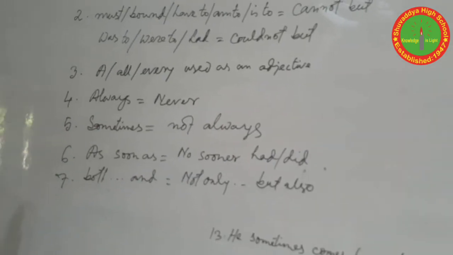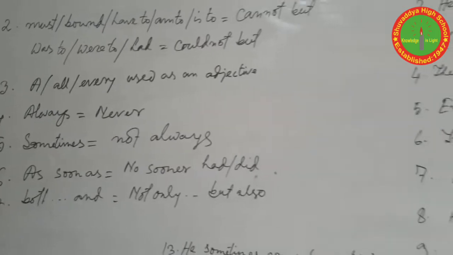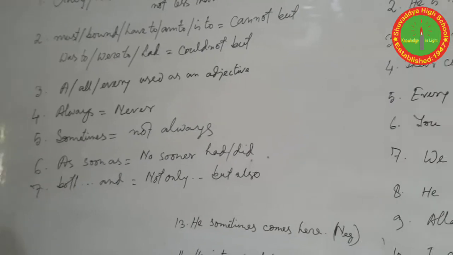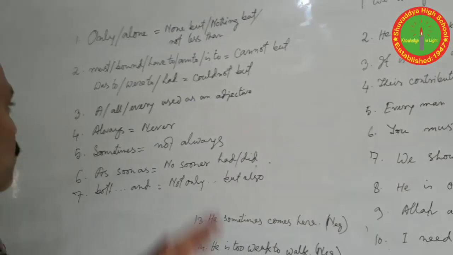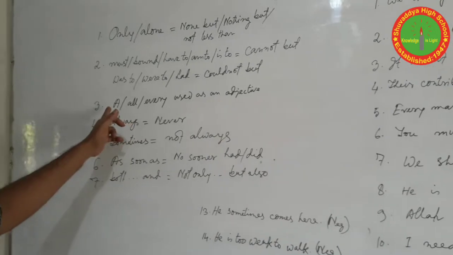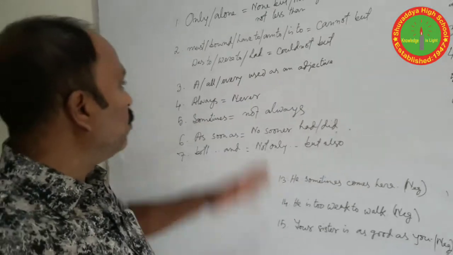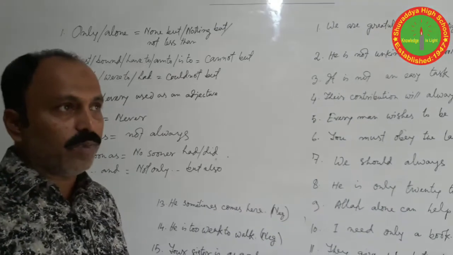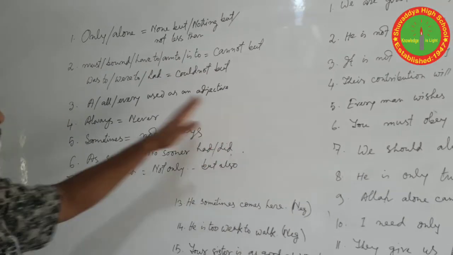Number 3, if the sentence starts with a, all, every, used as an adjective, we can change these sentences in a particular way. Instead of a, all, every, we use there is no plus but plus verb and the rest of the sentence. Okay.